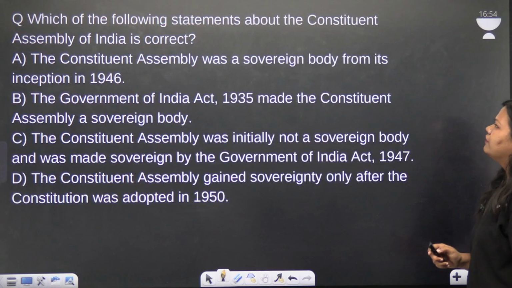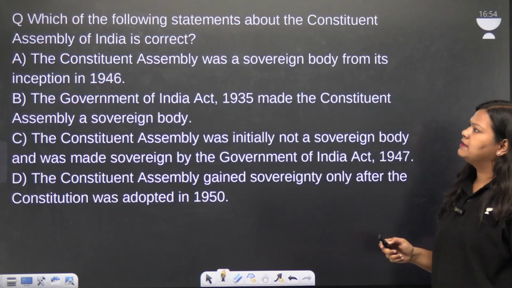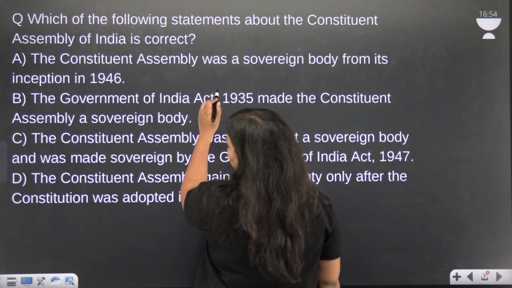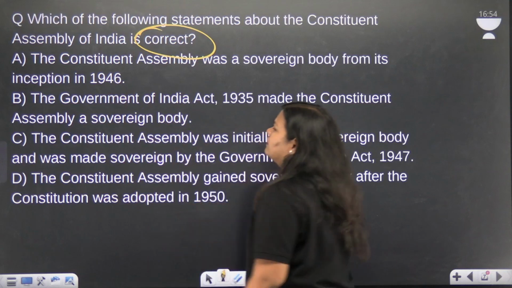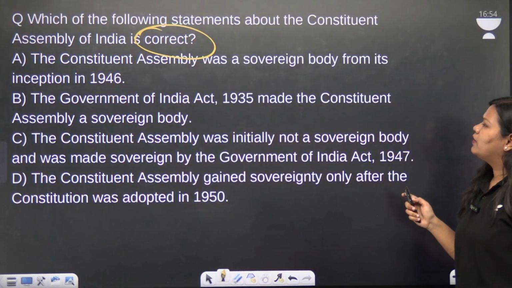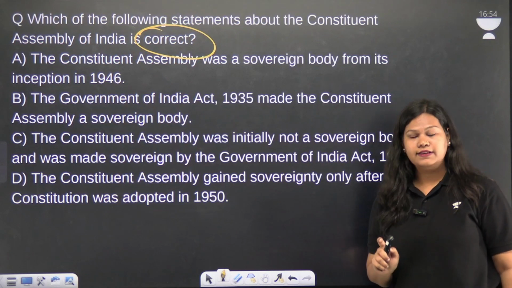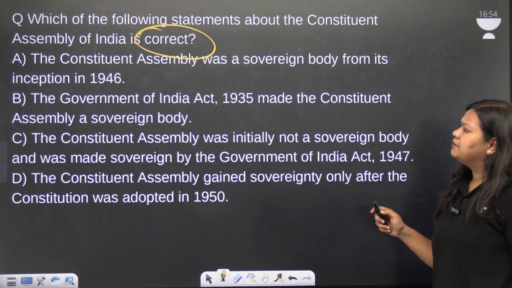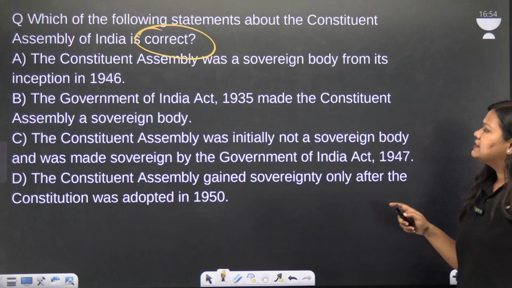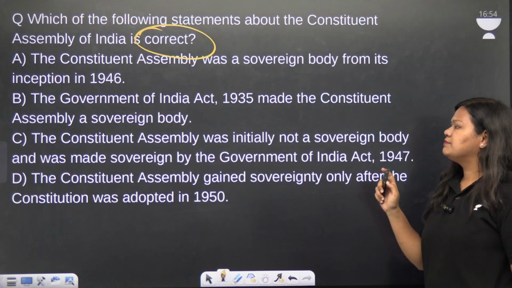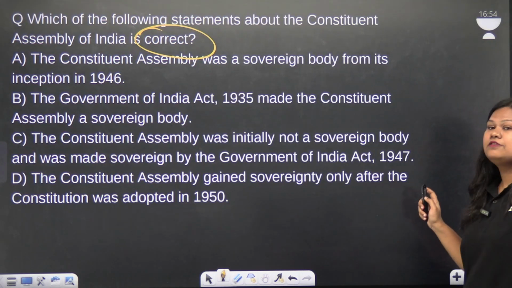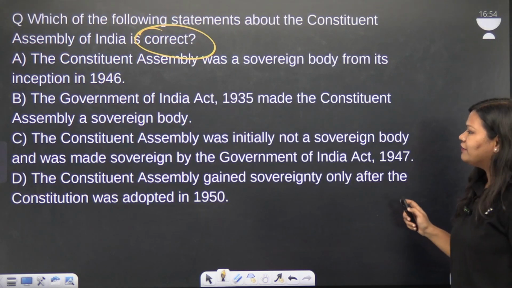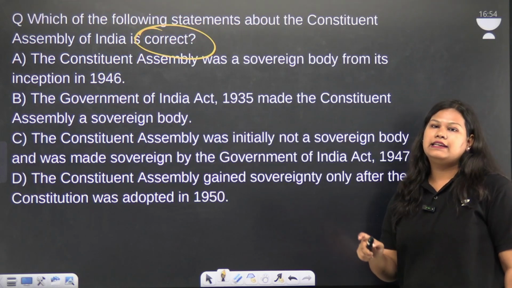Now the next question is, which of the following statements about the Constituent Assembly of India is correct? Now we need to identify the correct statement. A, the Constituent Assembly was a sovereign body from its inception in 1946. Option B is the Government of India Act 1935 made the Constituent Assembly a sovereign body. C, the Constituent Assembly was initially not a sovereign body and was made sovereign by the Government of India Act 1947. And the last option is the Constituent Assembly gained sovereignty only after the Constitution was adopted in 1950.